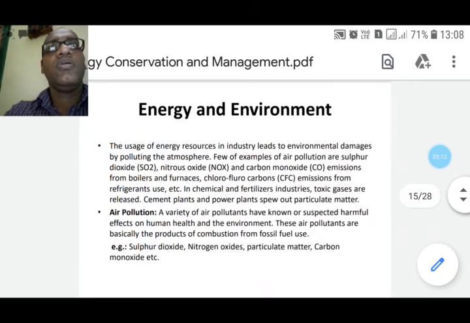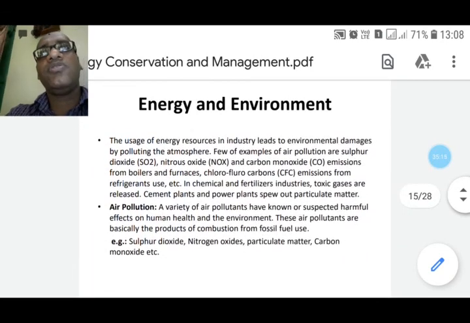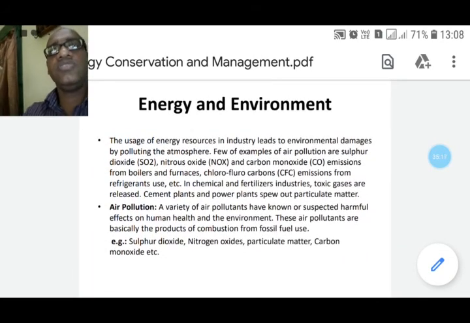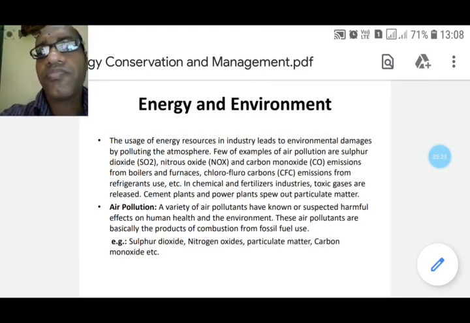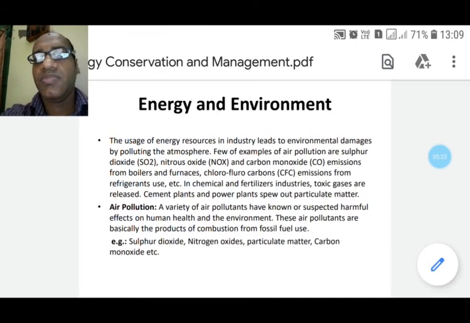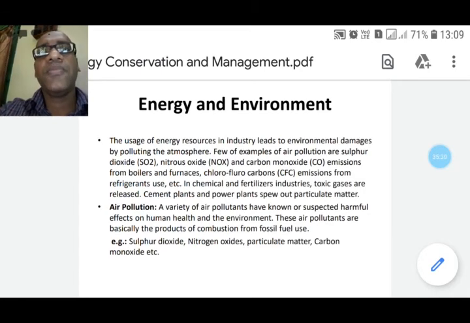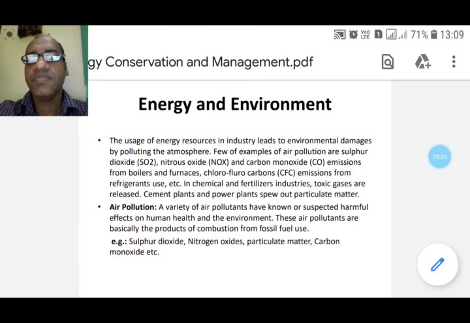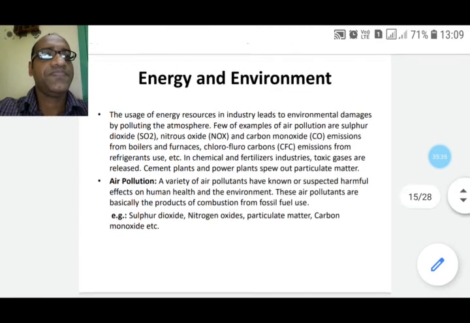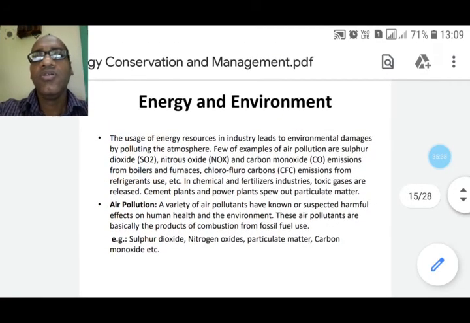Now, life on the earth is made possible by the energy from the sun, which arrives mainly in the form of visible light. Around 30% of the sunlight is scattered back into space by the outer atmosphere, and the balance of 70% reaches the earth's surface, which reflects it in the form of infrared radiation.